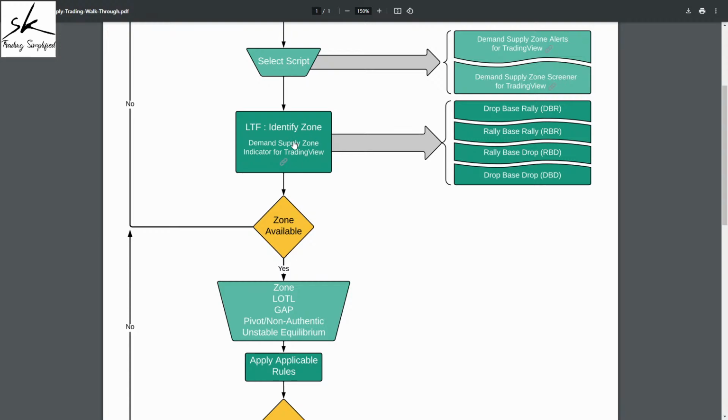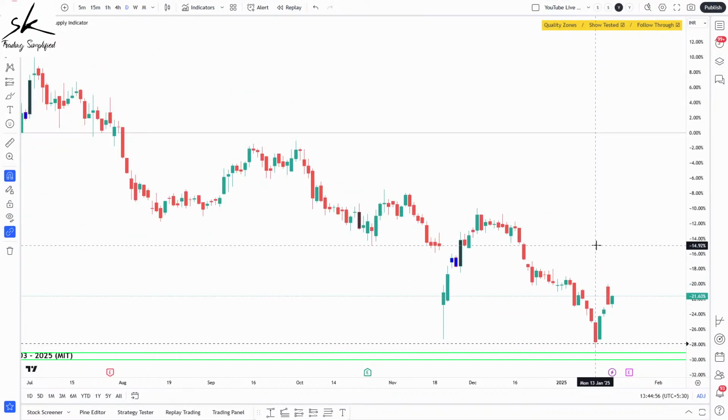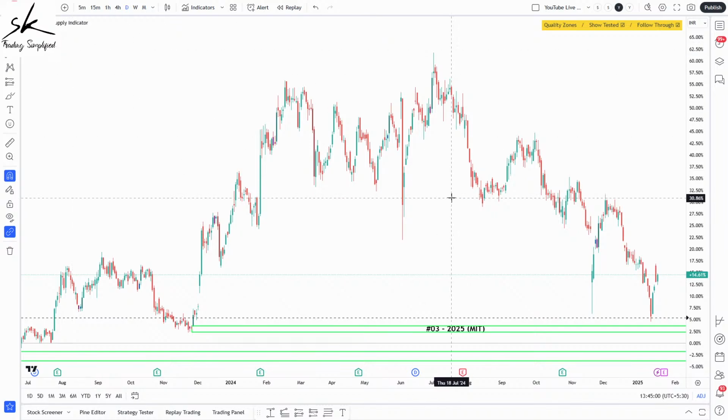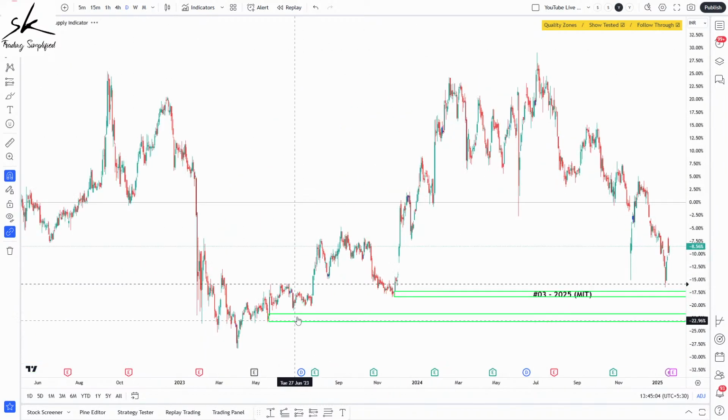So yes, now because everyone has access to the 7 days trial, we'll straight away start with the indicator to make our process again more mechanical and easier for us to do the analysis. So let's assume this was the symbol which was shortlisted for me, and can you see, as soon as I go on the symbol and I apply the indicator, it is automatically identifying where the demand supply areas are on the chart. So can you see, it is telling me that from the current market price, this is where I have my nearest area of demand.